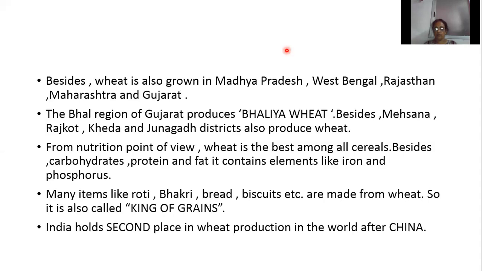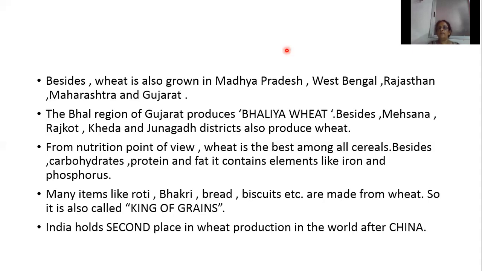What type of crop is it? It is a rabi crop of a temperate zone. What are the favorable conditions? Fertile loamy or black soil, a temperature between 10 degrees Celsius and 15 degrees Celsius at the time of sowing, a temperature of 20 degrees Celsius to 25 degrees Celsius while harvesting, and rainfall of 75 centimeters.